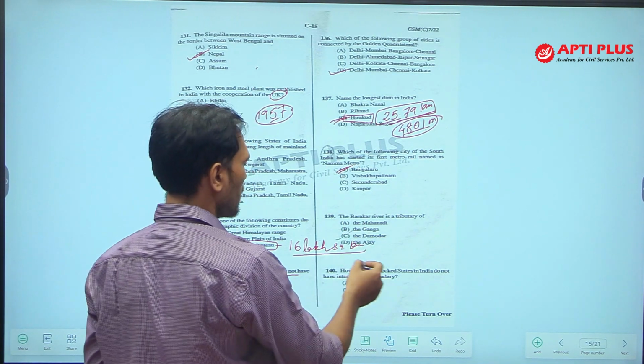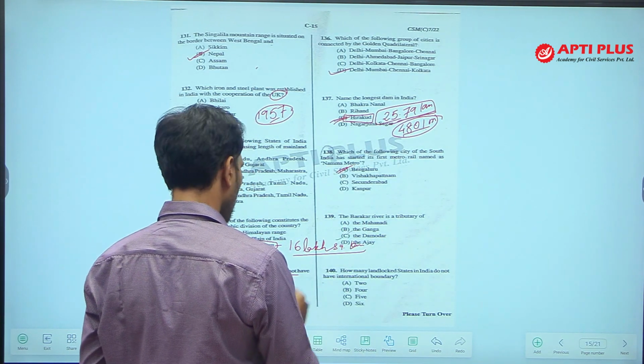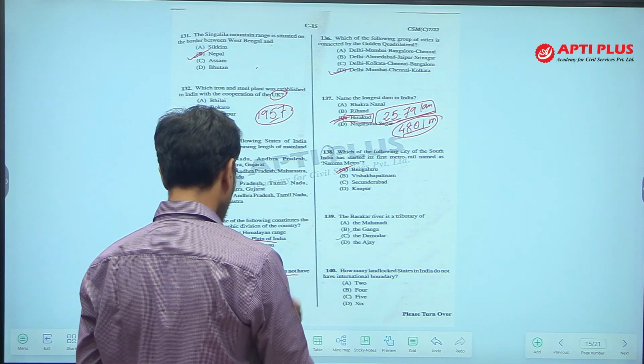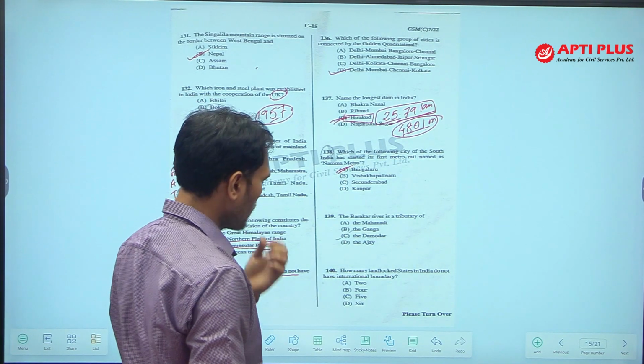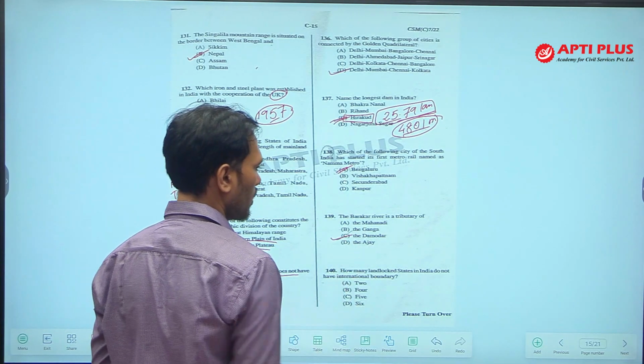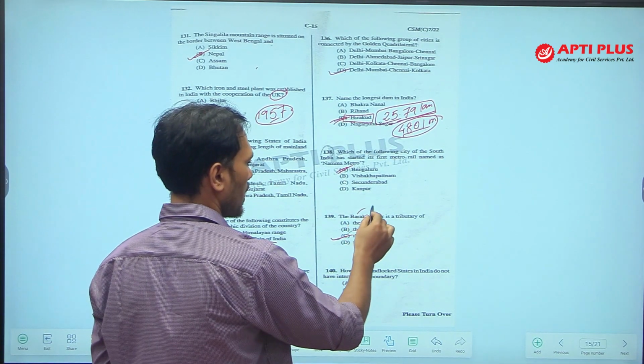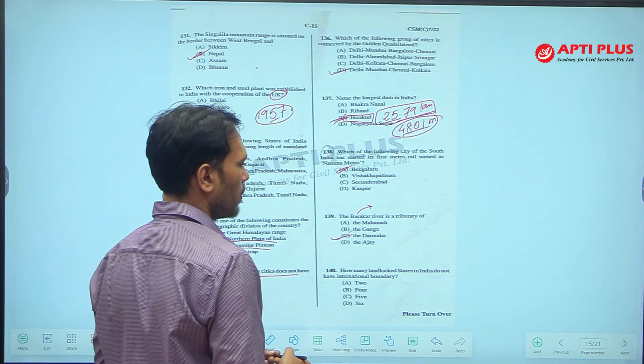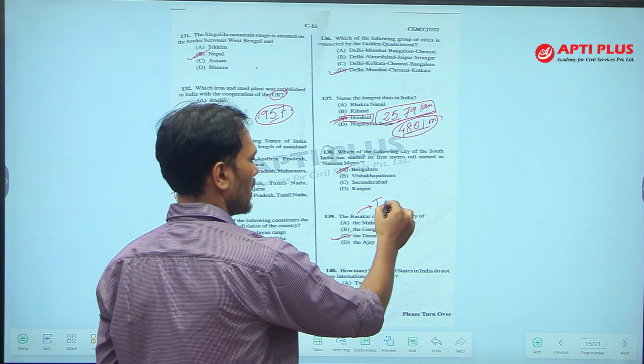The Barakar river is a tributary, a very common question again. This question was asked before in mains and prelims. So, Barakar river is a tributary of which river? It is a tributary of Damodar, and it is the largest tributary of Damodar. Barakar, on this river Tilaiya dam is situated.